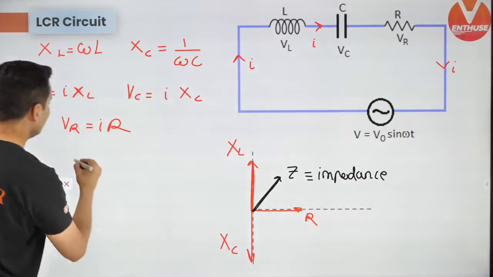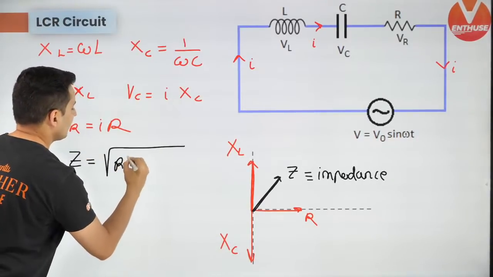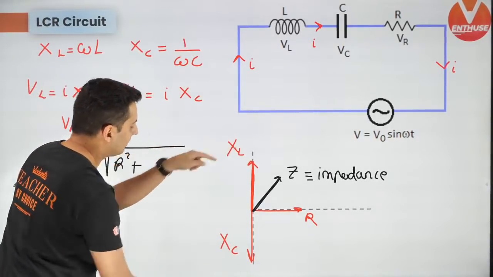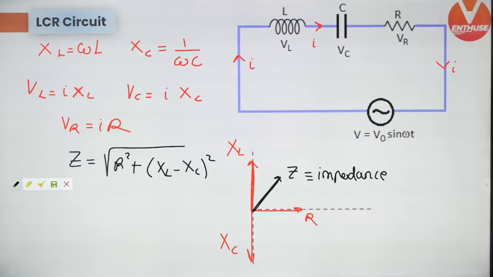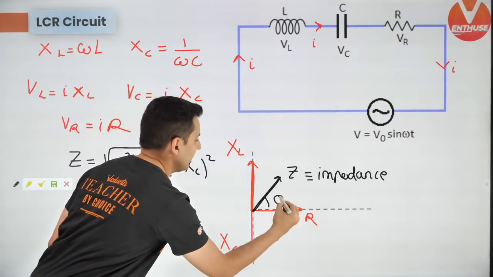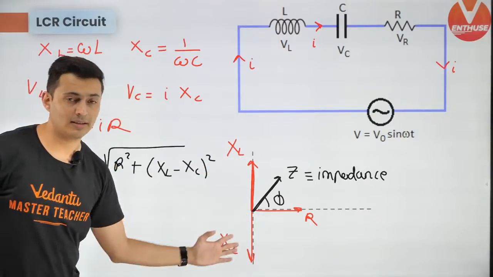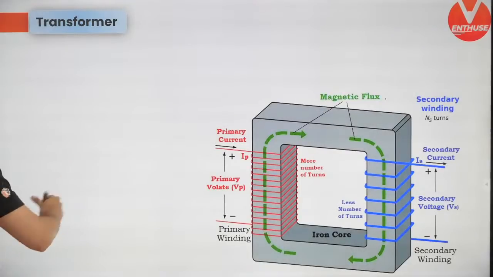Remember one thing, the Z value is root of R square plus, first subtract these two, so XL minus XC whole square. That's how it works, and it has the same angle. There's no difference. You can also draw this triangle out here. I hope this is clear. Okay, cool. Let's get going to the next set.